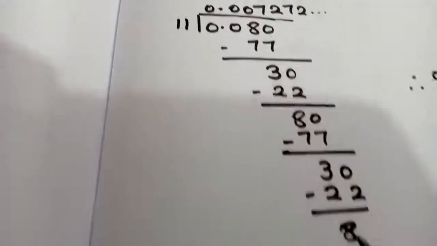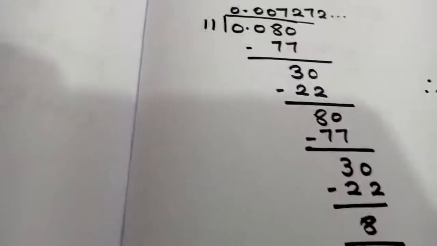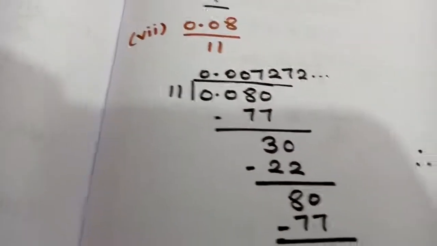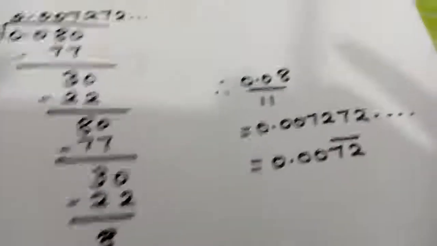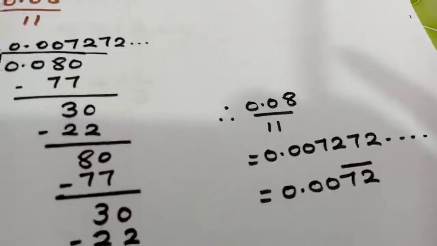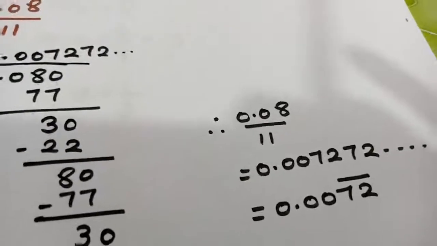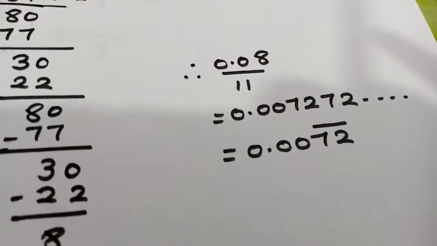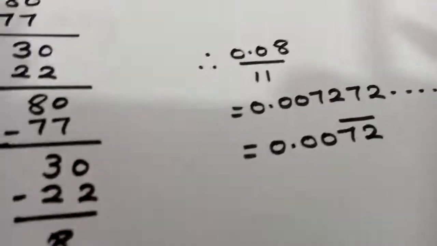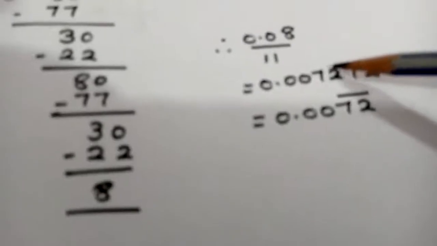The calculation is going to move in such a way. Alternatively, you are going to get this value 7272, etc. So how I am writing here is 0.08 divided by 11 is the value I am getting here is 0.007272, etc.